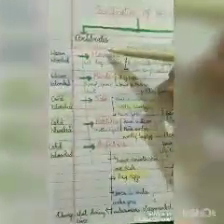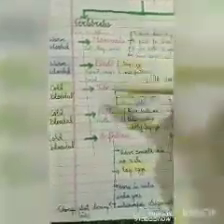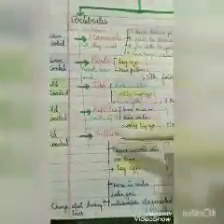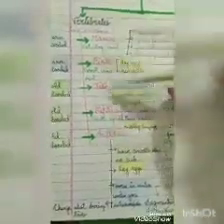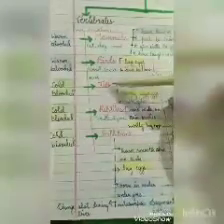Vertebrate animals are divided into 5 groups. These are mammals, birds, fish, reptiles and amphibians. What are the 5 groups of vertebrates? These are mammals, birds, fish, reptiles and amphibians.